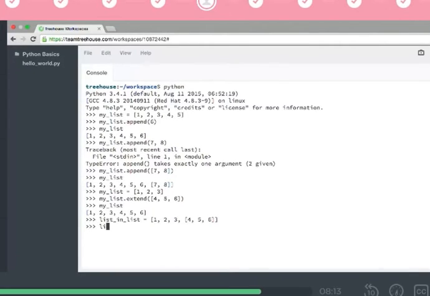So we can get rid of that by using the remove method, and we just tell it what to remove. In this case, we want to remove this list of 4, 5, 6. And if I look at list_in_list now, it's just 1, 2, and 3. So with remove, you pass in the value that you want to remove from your list. Python will delete that bit from your list if it's there.